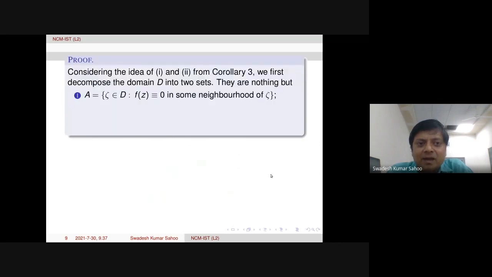Okay. Now, considering the idea from this previous corollary, the zeros are isolated. What we do, we are decomposing actually the domain, the main domain, into two sets, two parts. First part is capital A, where we are collecting all points zeta here in the domain, so that F is identically equal to 0 in some neighborhood of zeta. Okay.